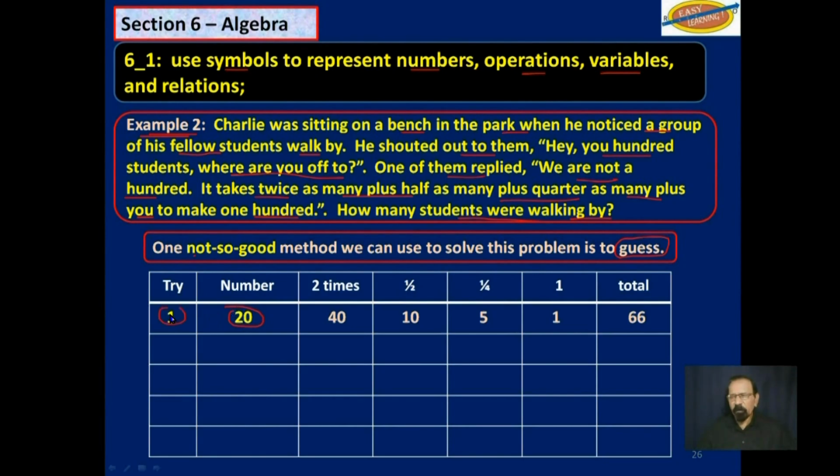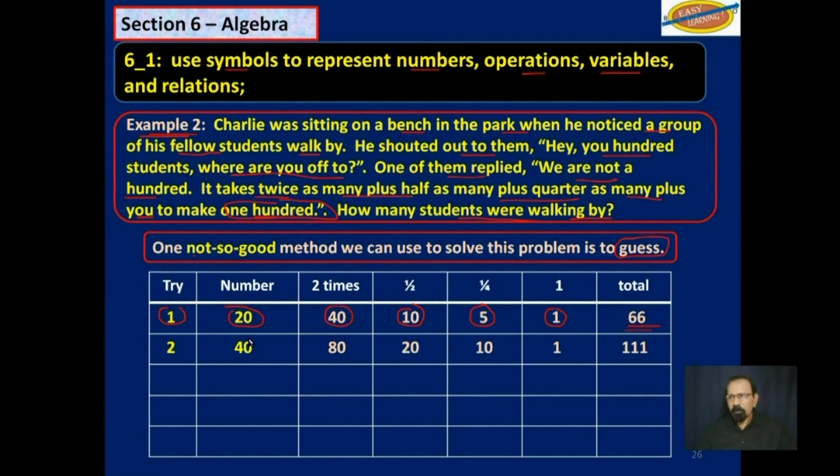First try, we try 20. If you double 20, you get 40. You take half of 20, you get 10. Quarter of 20, you get 5. Plus Charlie here, 1. If you do that, you get 66. Well, remember, we want 100. So 20 is too small.